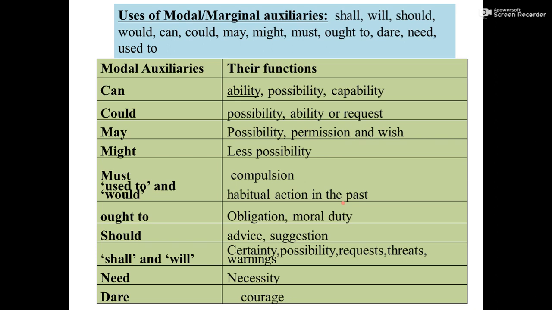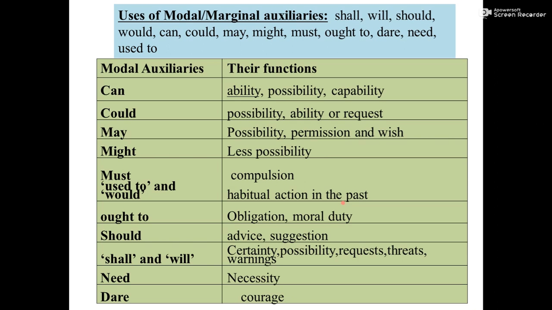Can is used to show ability, possibility, or capability. Could is used to show possibility, ability, or request. May is used for possibility, permission, and wish. Might is used to show less possibility. Must is used to show compulsion.